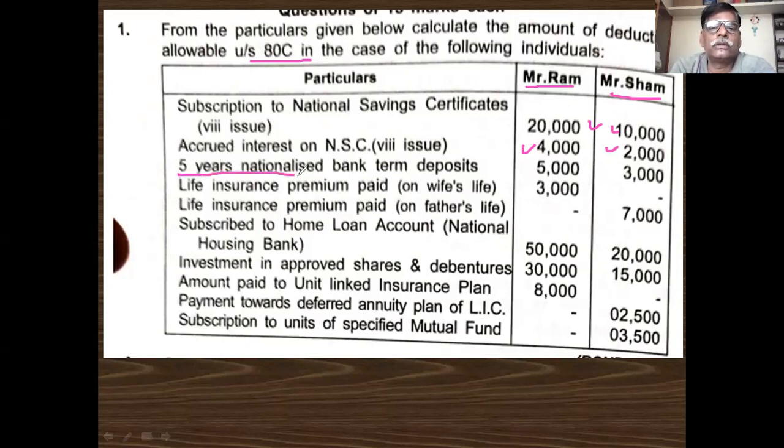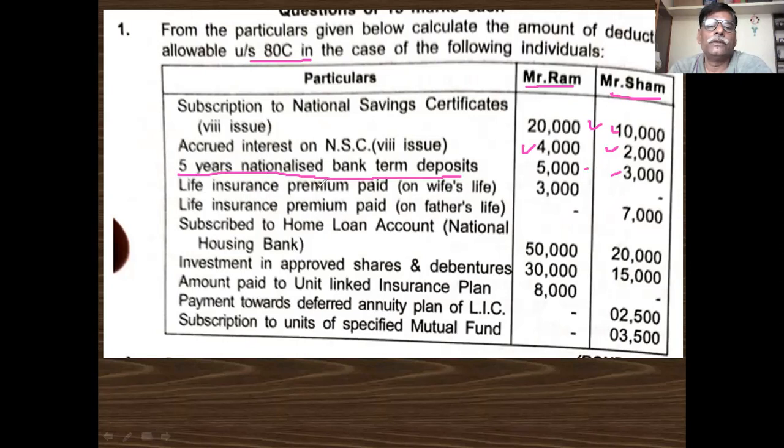Then 5 years nationalized bank term deposit. Term deposit means fixed deposit. Fixed deposit with a nationalized bank for 5 years or more than 5 years is eligible. Less than 5 years is not eligible. Remember this. So 5,000 first column, second column 3,000 eligible.